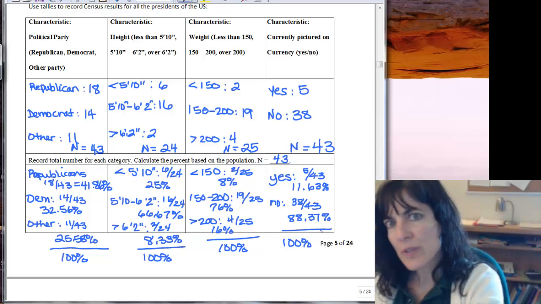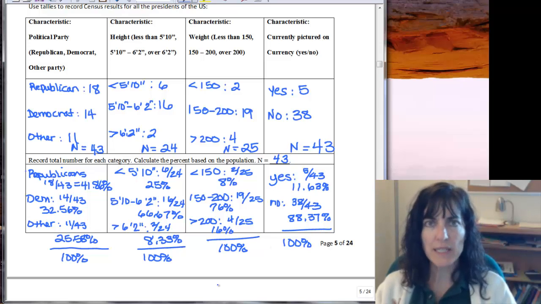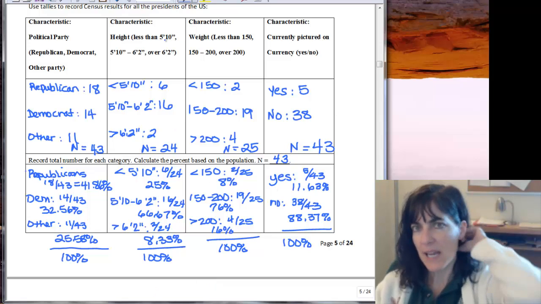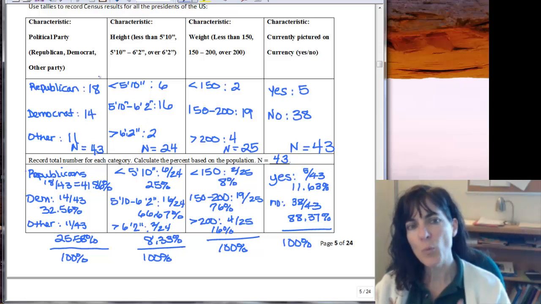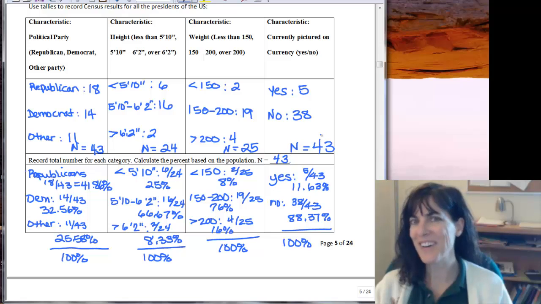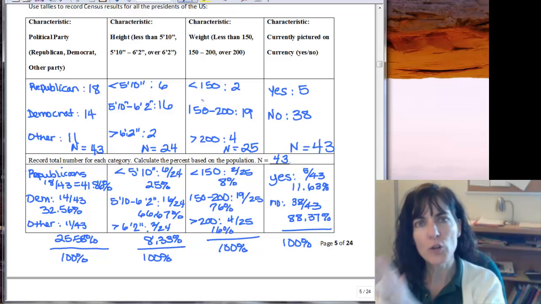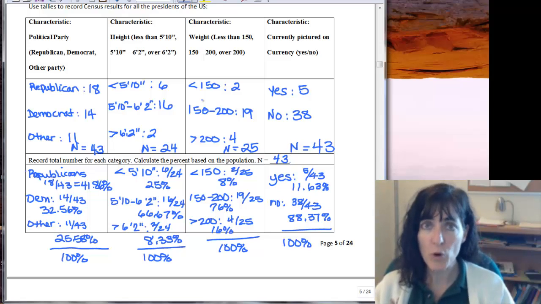Okay, so you'll notice I did a lot of cross-checking, and we have to do that when we're collecting actual data and when we're making charts like this, because if we make one little mistake in something that we copied and then we write it down and our numbers aren't coming out right, we want to find it sooner rather than later. So if we take our time putting together the chart at the beginning and thinking through, should there be 43? Why aren't there 43? How many are there? It helps us a ton to figure out where we have errors, and then our conclusions that we make with our data are much more accurate because we don't have bad numbers in our data set.